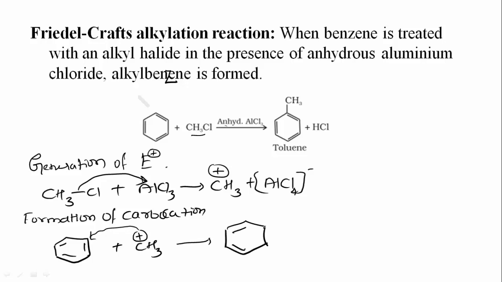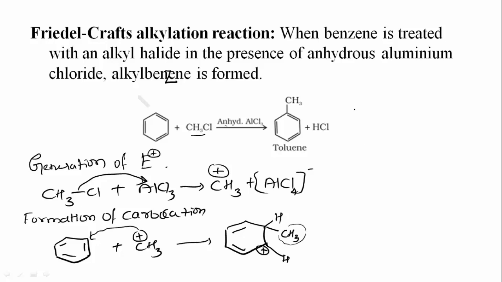Here H is already there, and CH3 gets attached, and at this place the carbocation is formed, and it is again resonance stabilized. In nitration NO2 is present, but here it is CH3. The only difference is the electrophile. The remaining structures are all the same.